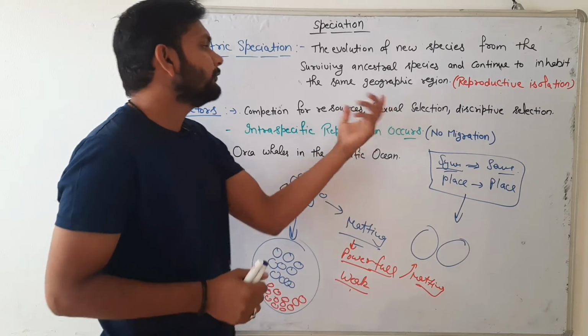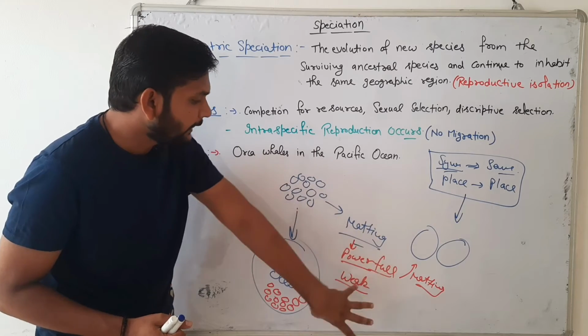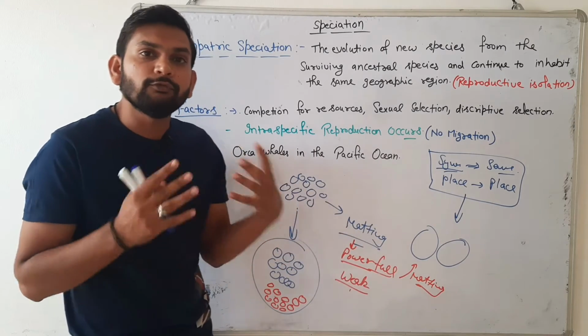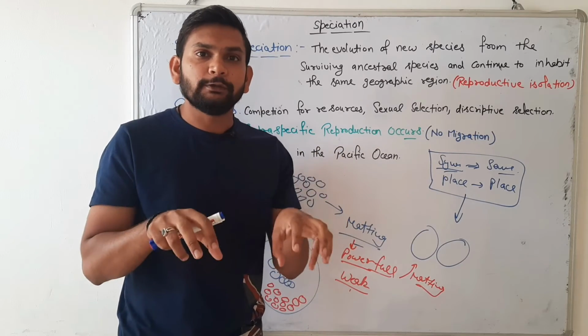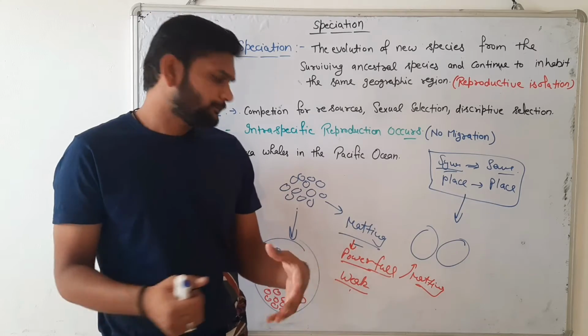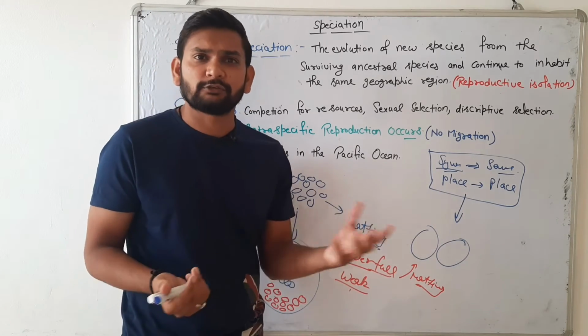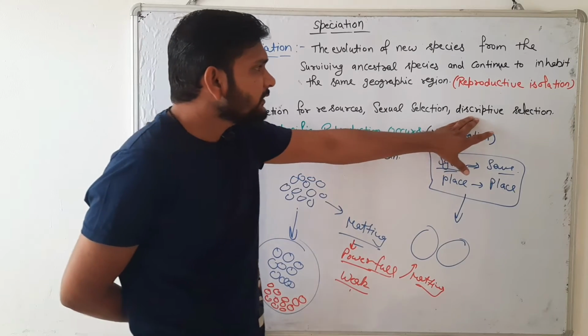So here is the powerful organism and here is the weak organism, and we can say there is a separation of two species. One species converts into one powerful and a second weak organism.